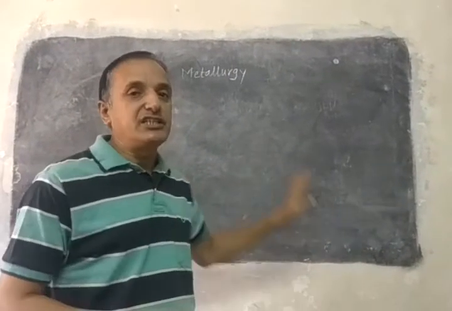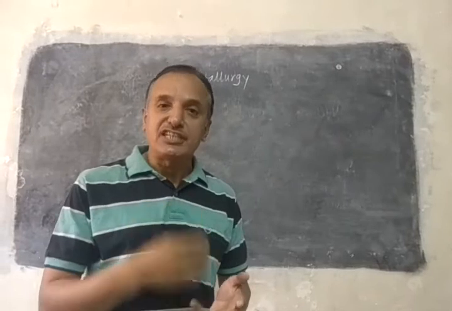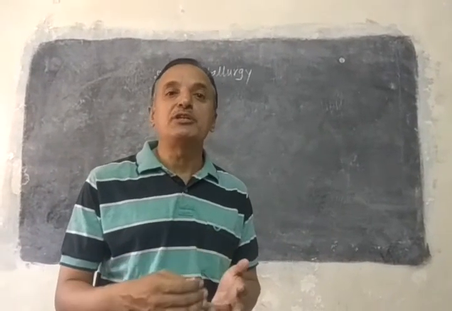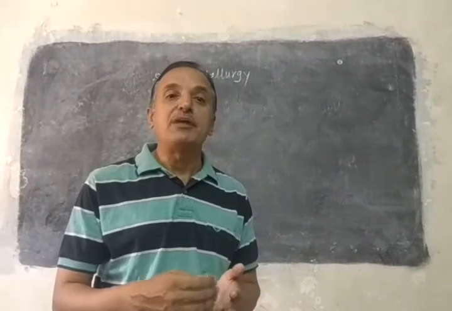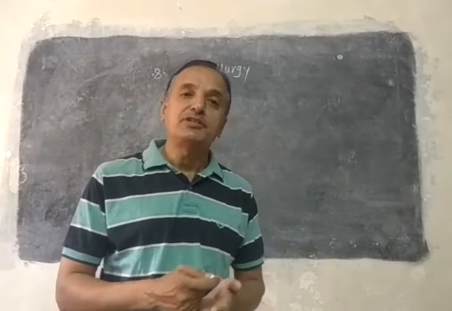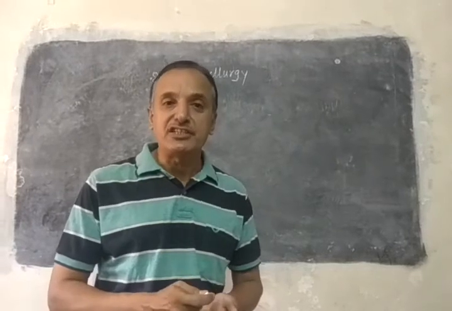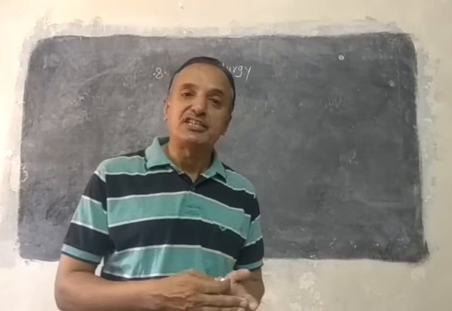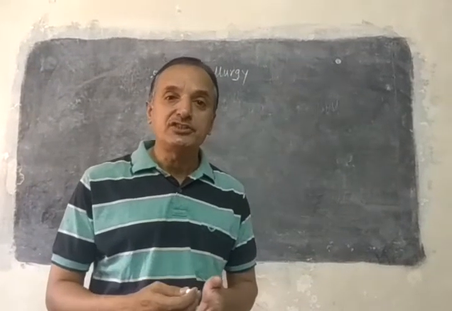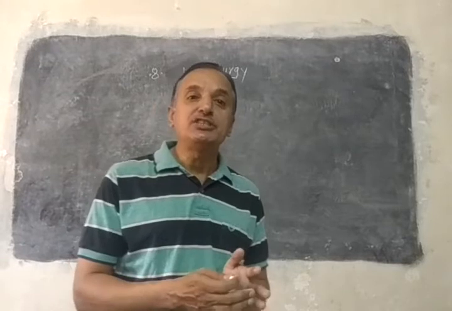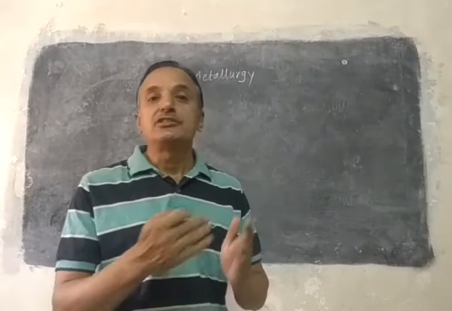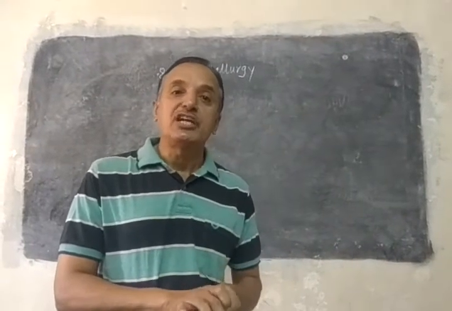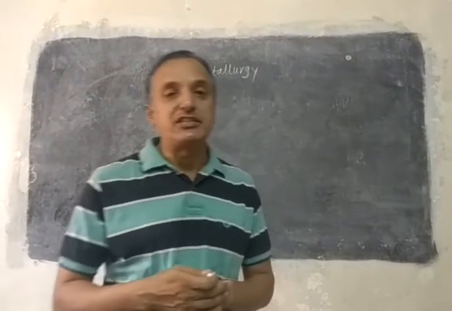Now this chapter is related to the second chapter as well as the third chapter, that is the periodic classification of elements, and the balancing equations. In this chapter, there are so many reactions, which you can classify into exothermic, endothermic reactions, and oxidation-reduction reactions. So it will be easy to study this chapter if you are comfortable with chapters number 3 as well as 2. So let us start with this chapter, that is metallurgy.